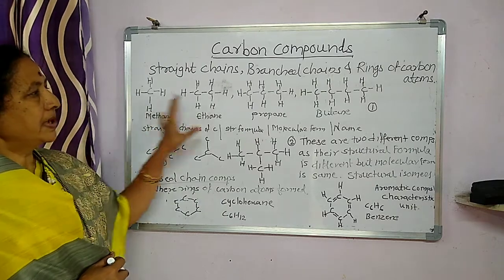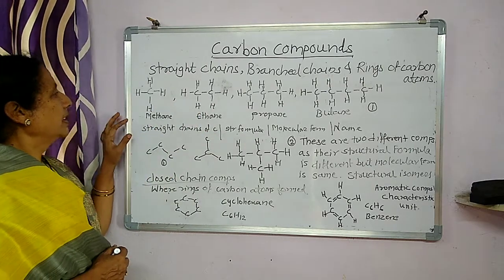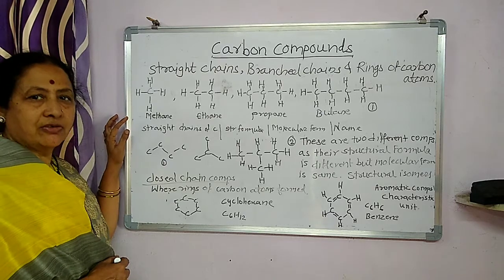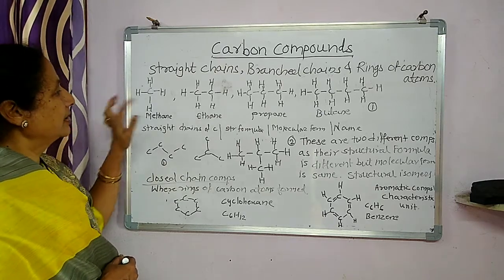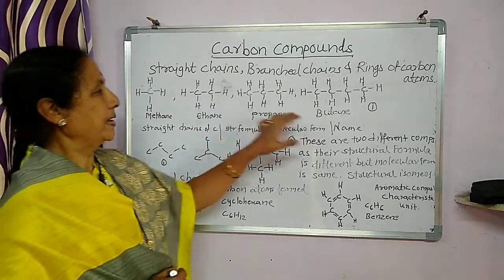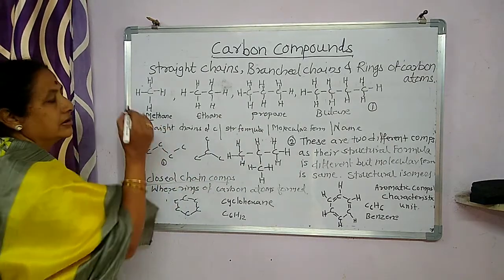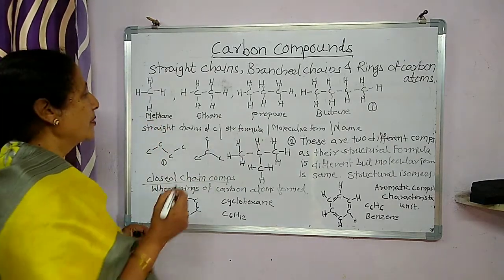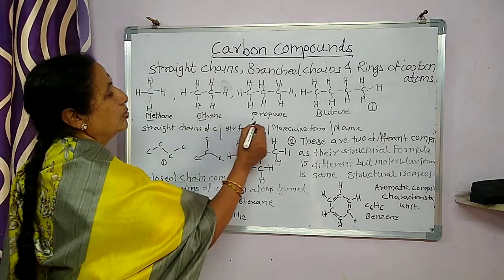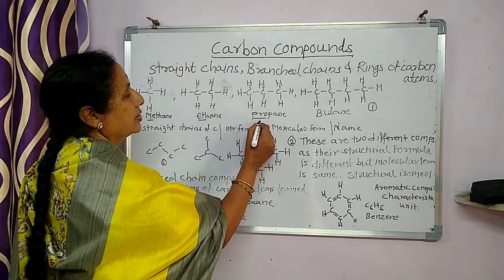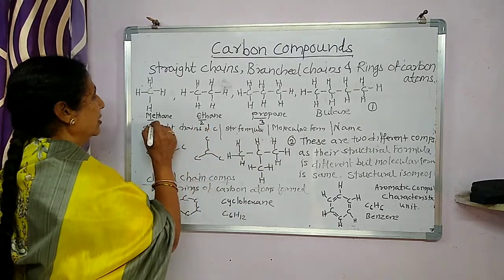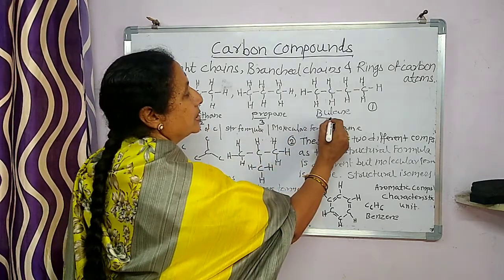Now let us compare all these compounds. This is first methane, which we have already studied in detail. Then ethane, propane, and butane. Here meth means 1, the number of carbon atoms. Eth means 2, prop means 3, and but means 4.